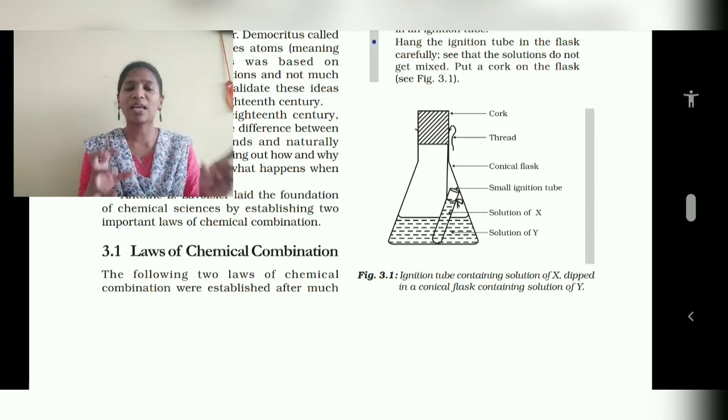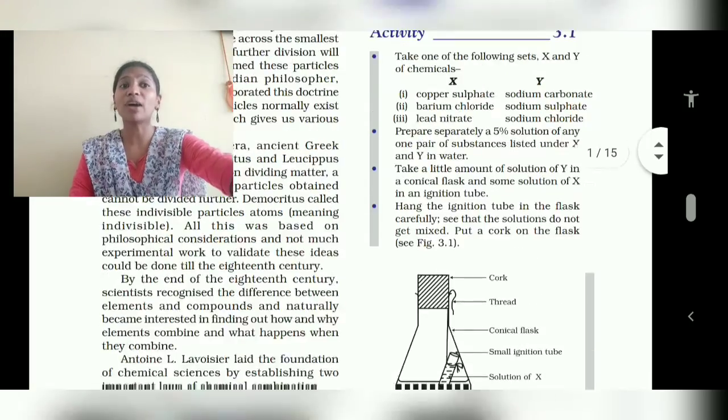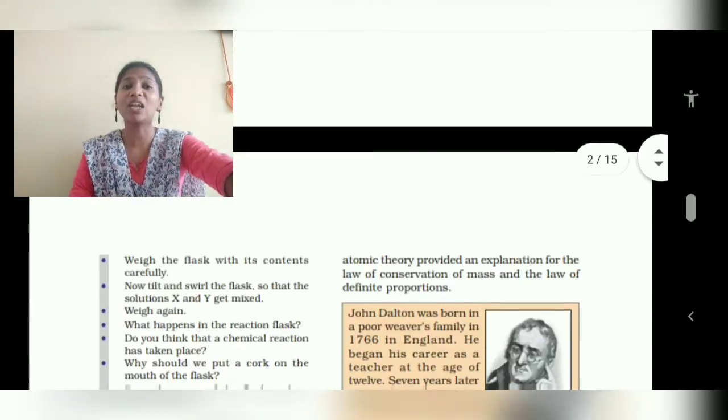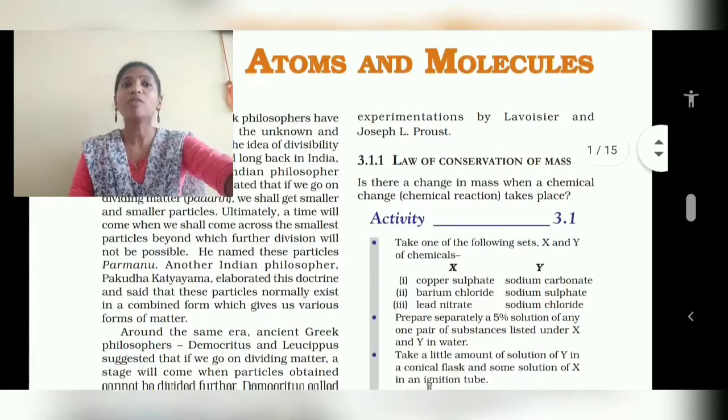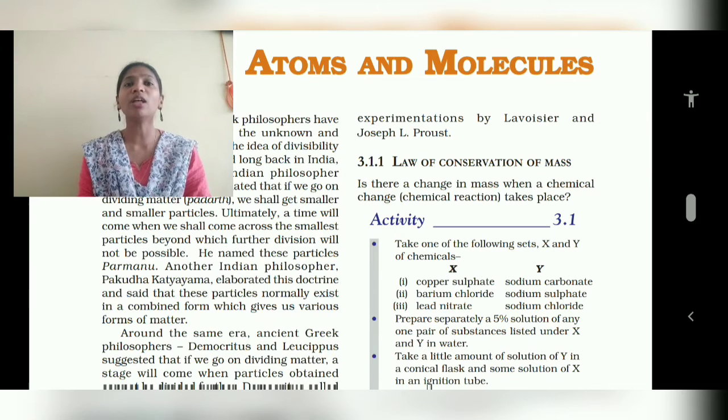So how is this happening? There is a major law called the laws of chemical combination. What are the two laws of chemical combination? They are the law of conservation of mass and the law of constant proportion. We will first see the law of conservation of mass.